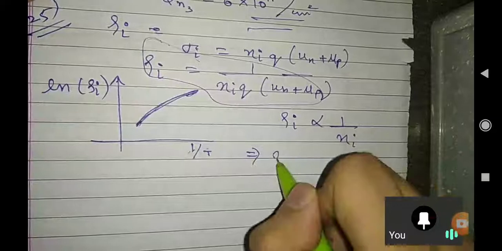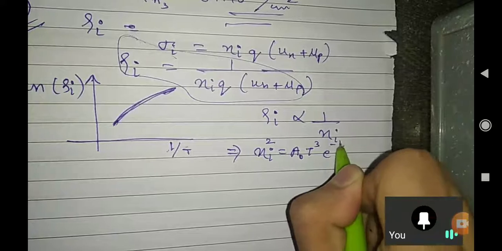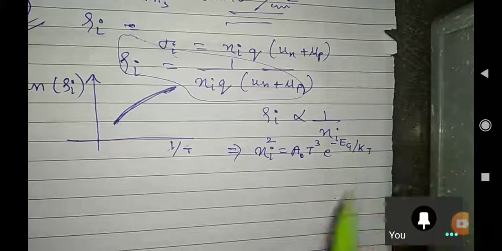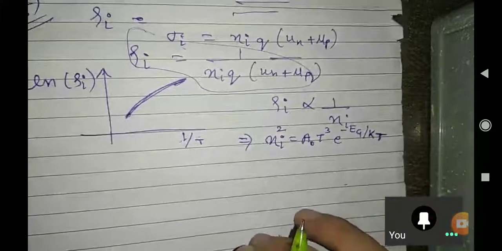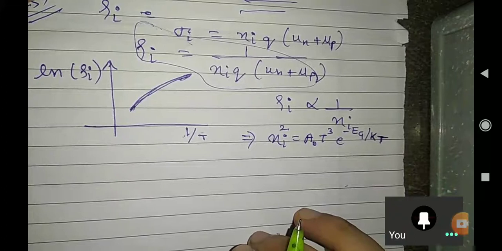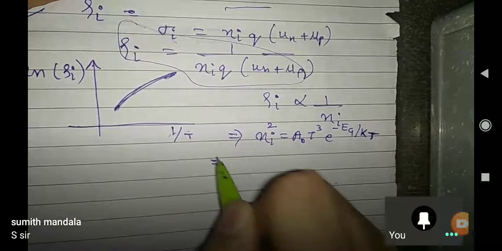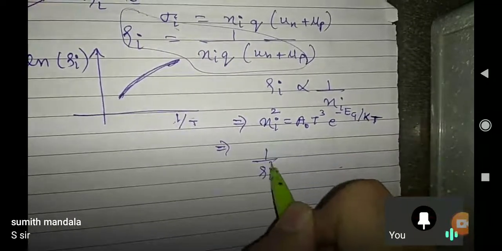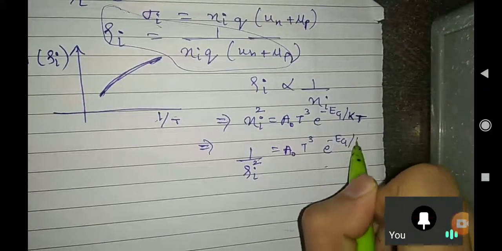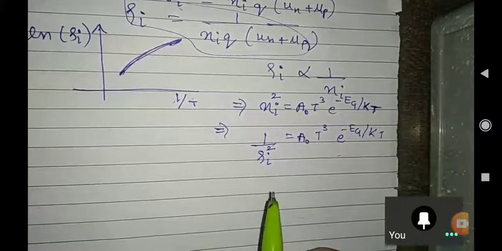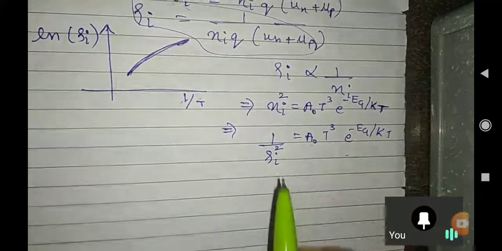Now I think you know this also, Ni square equals A naught T cube e to the power minus Eg by kT. Or can I write here like this, 1 over rho I square equals A naught T cube e to the power minus Eg by kT. Is that clear?